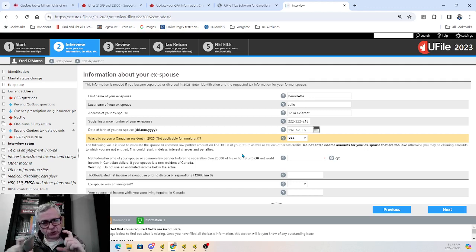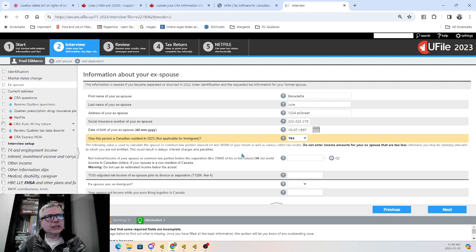So those two little pieces of documentation are important, and without it, they'll be denied. What do I mean by taxable support payments? Taxable support payments are alimony, for example, and support. It excludes child support. Child support is non-taxable and you're not able to deduct that. So that's choice number one.